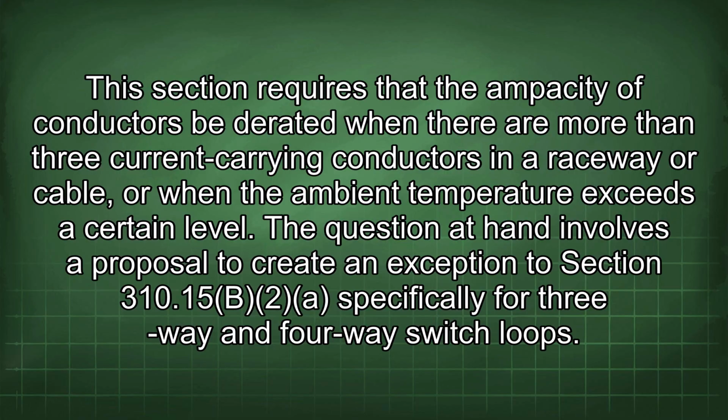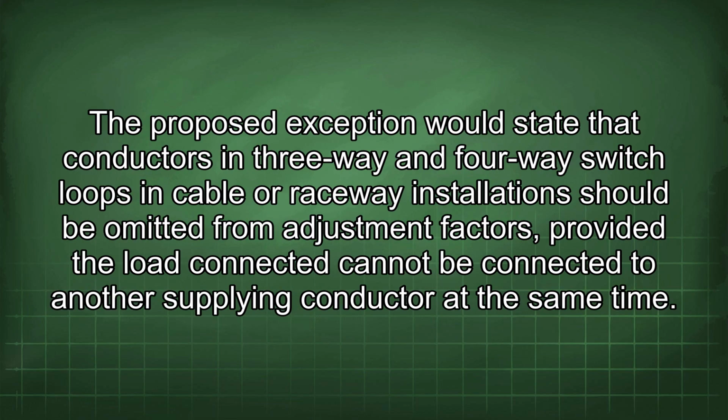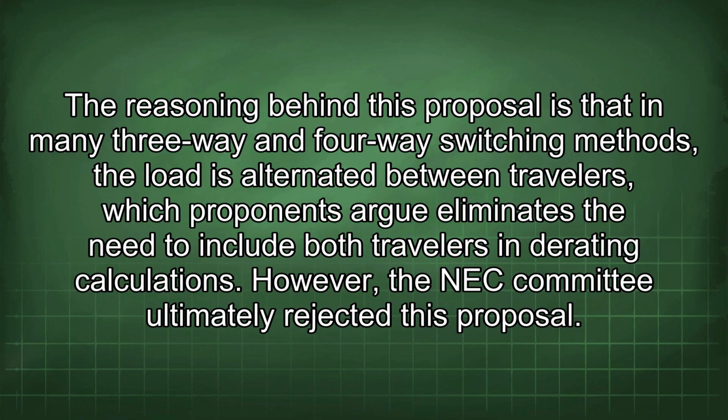The question at hand involves a proposal to create an exception to Section 310.15(B)(2) specifically for 3-way and 4-way switch loops. The proposed exception would state that conductors in 3-way and 4-way switch loops in cable or raceway installations should be omitted from adjustment factors, provided the load connected cannot be connected to another supplying conductor at the same time. The reasoning behind this proposal is that in many 3-way and 4-way switching methods, the load is alternated between travelers, which proponents argue eliminates the need to include both travelers in derating calculations.